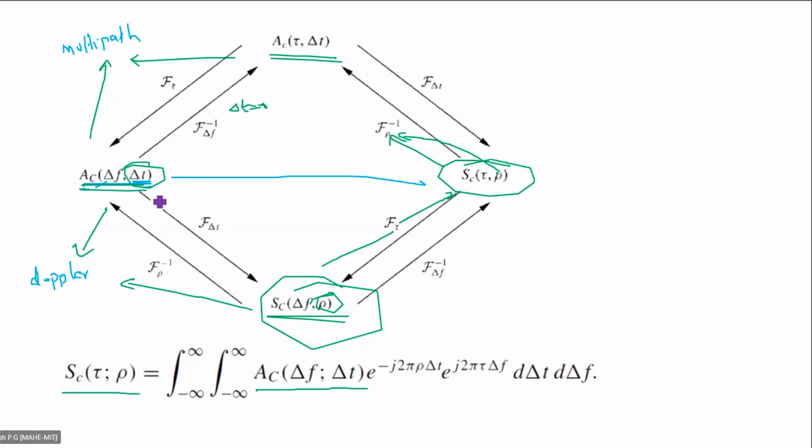See, how can you arrive at SC of tau comma rho from AC of delta f comma delta t? So what is the operation that is to be performed to reach SC of tau comma rho from AC of delta f comma delta t? Can you look at the figure and tell me what are the operations to be performed?